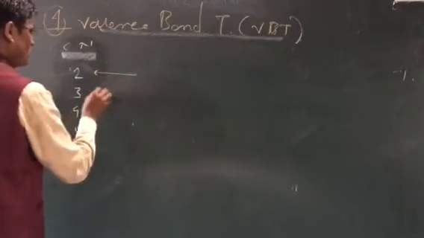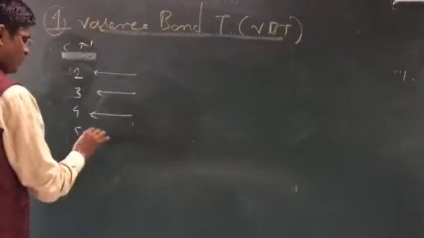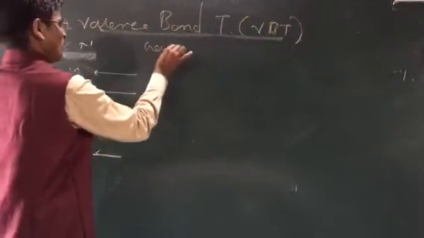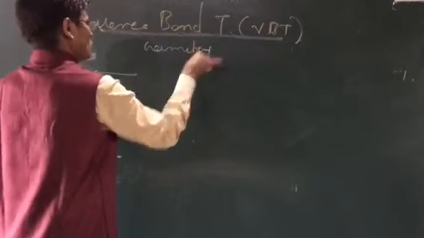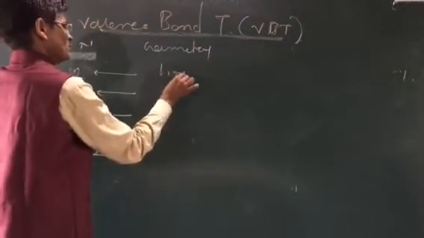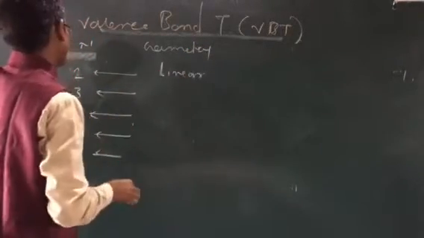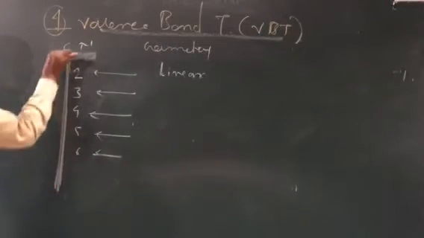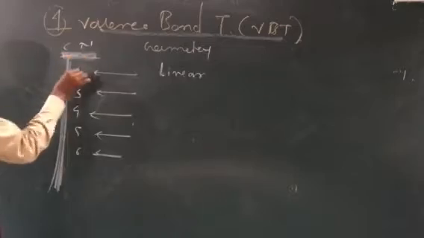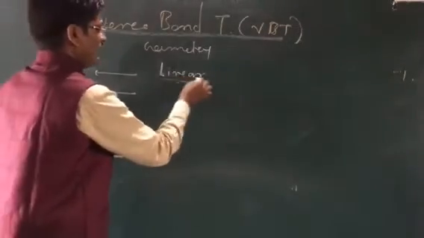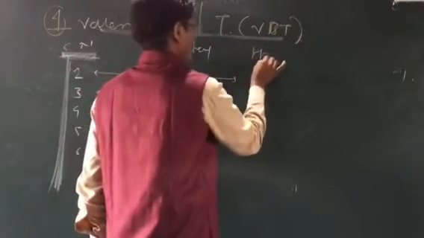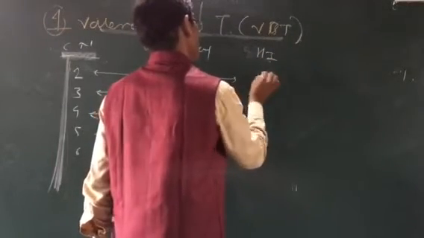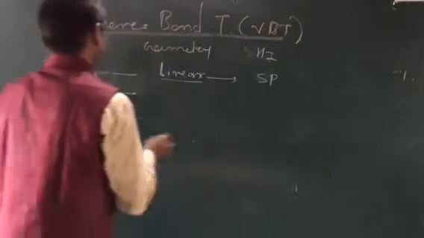So what is the geometry and hybridization? What is the geometry or shape of the molecule? According to the concept of the valence bond theory, if the coordination number is 2, the molecular geometry is linear, and the hybridization is sp.